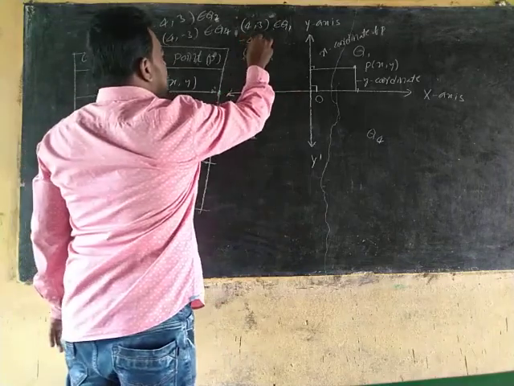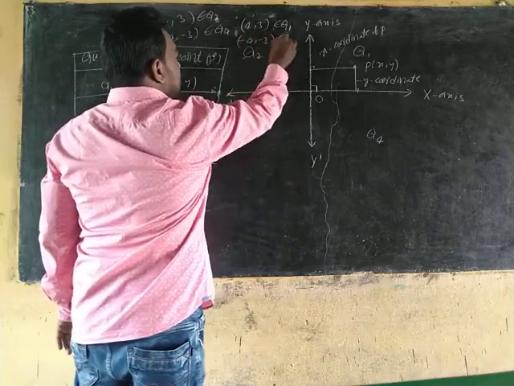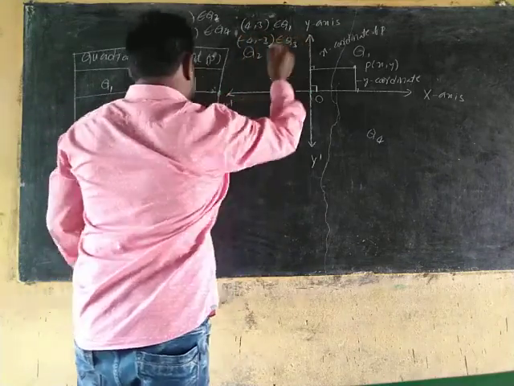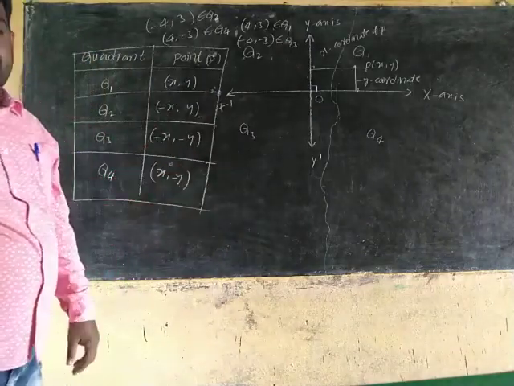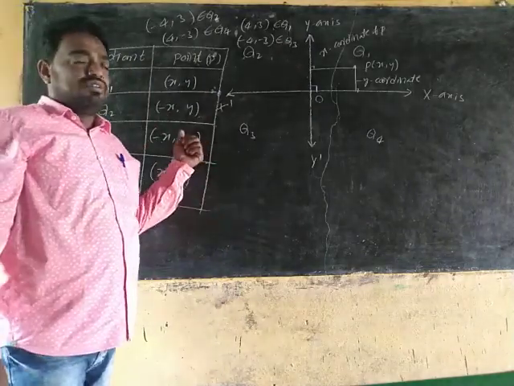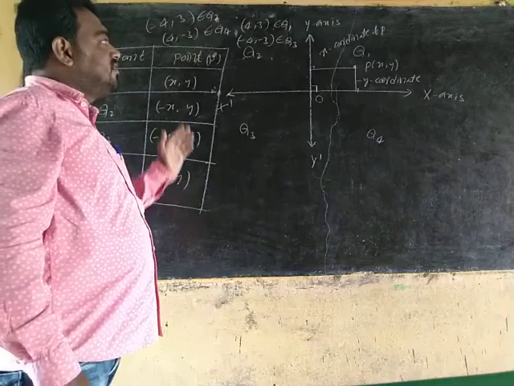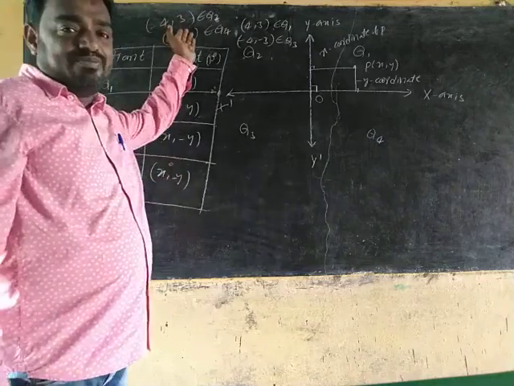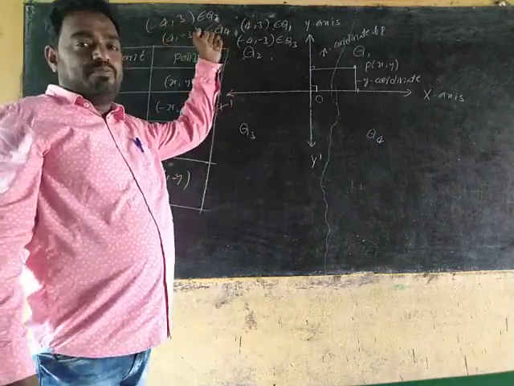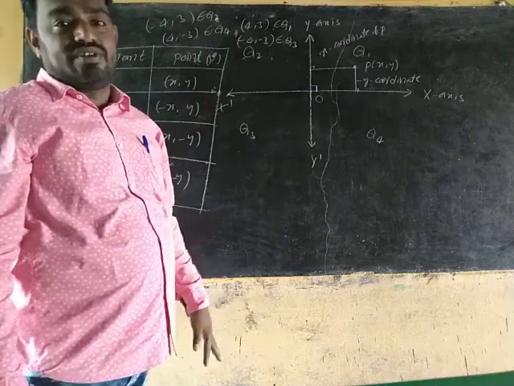Minus 4 comma minus 3, both are negative, so it is in the third quadrant. Understood? Based on the general point, we can easily decide which quadrant the point lies in.